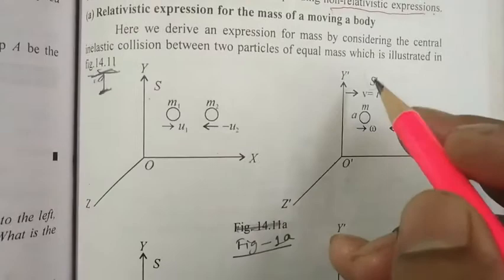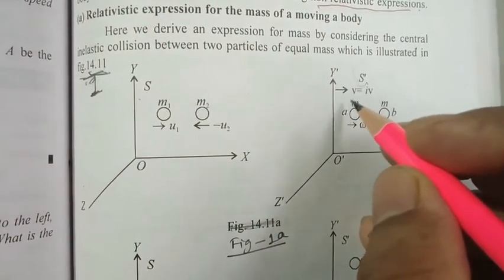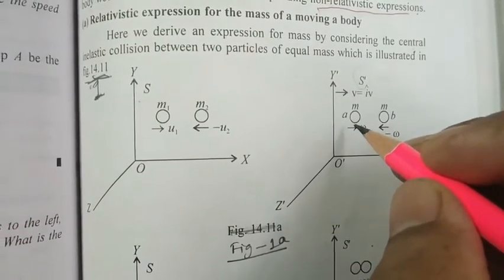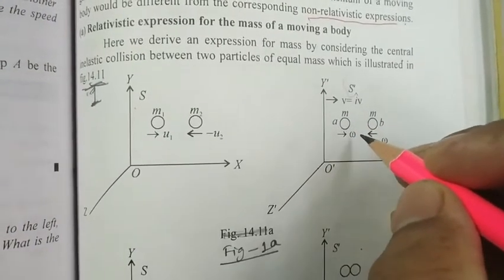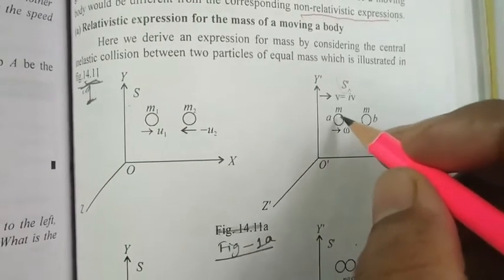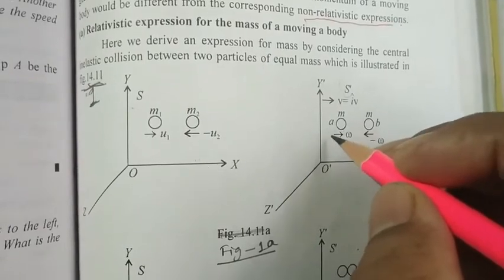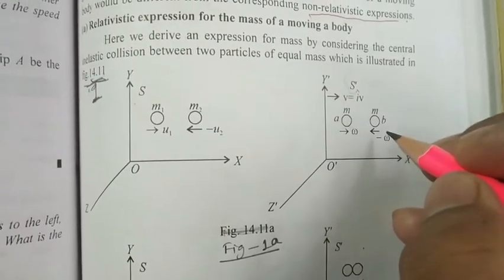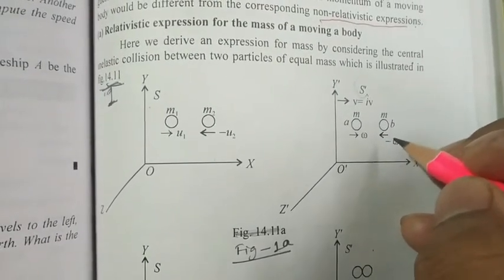And in the S dash frame, suppose the mass is M and the mass is M. This mass A, or particle A, is moving with velocity omega towards this side, and B, having the same mass, is moving towards this side with velocity minus omega.